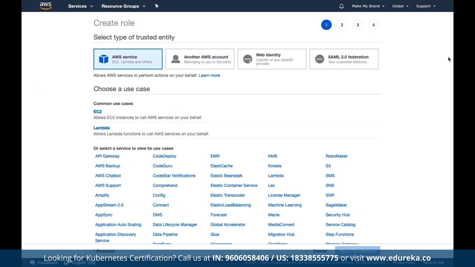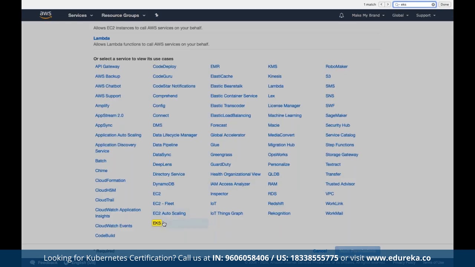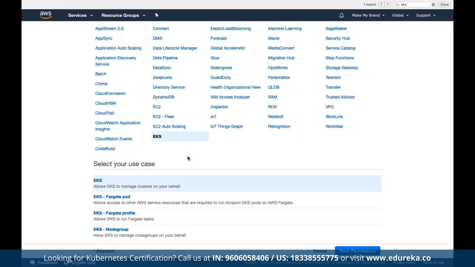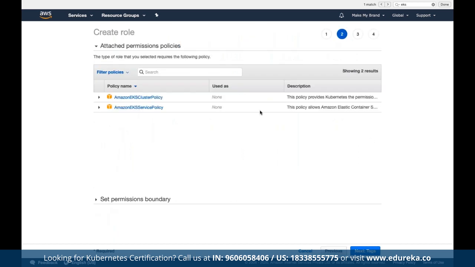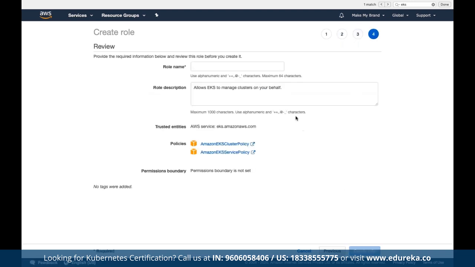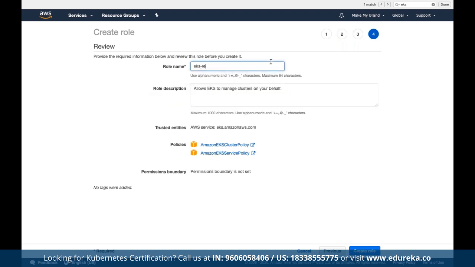Under the service, we can choose EKS. Here we choose EKS, because we have to allow EKS to manage clusters on our behalf. Here we have to define permissions. We can add permissions. We already have these two policies, the EKS cluster policy and the service policy. We can define tags, and review. We can name this role EKS, and review.